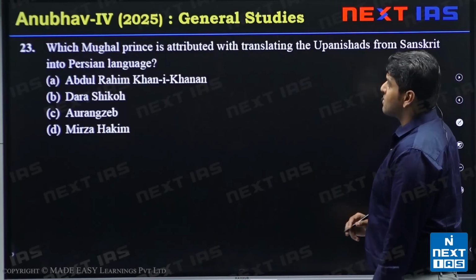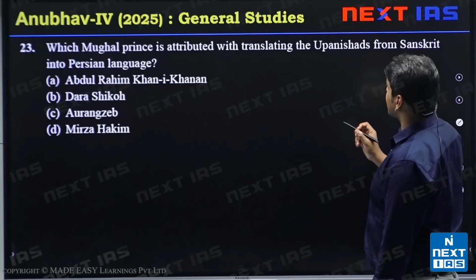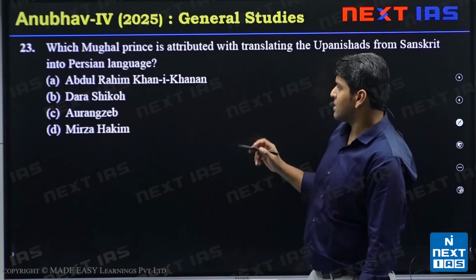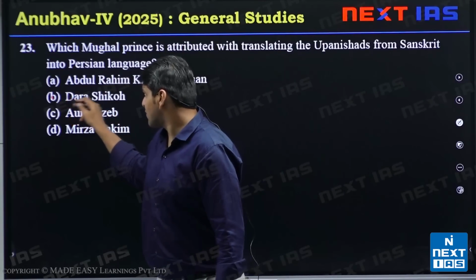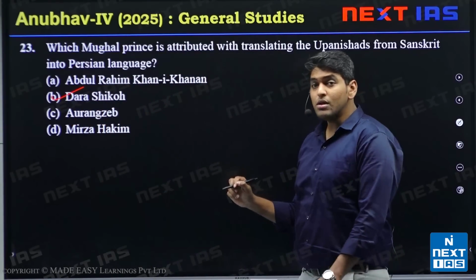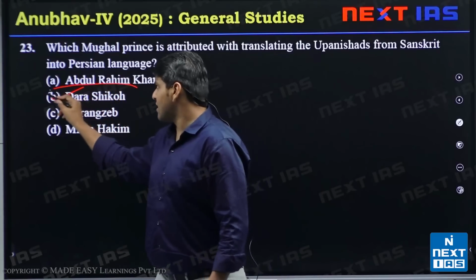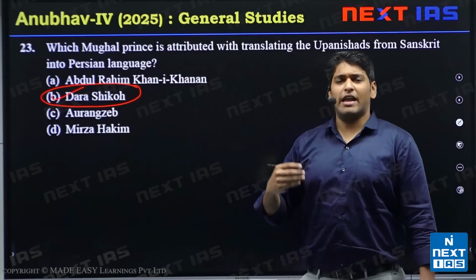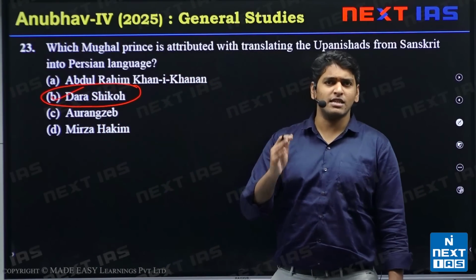Next we have: which Mughal prince is attributed with translating the Upanishads from Sanskrit into the Persian language? The answer to this question is Dara Shikoh. A little about him. He was the crown prince, the eldest and the favorite prince of Shah Jahan.